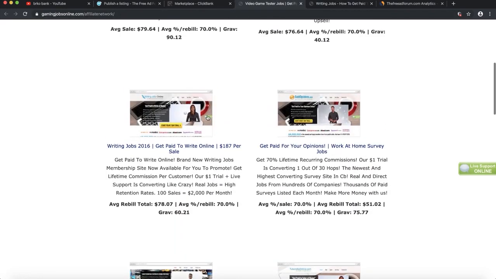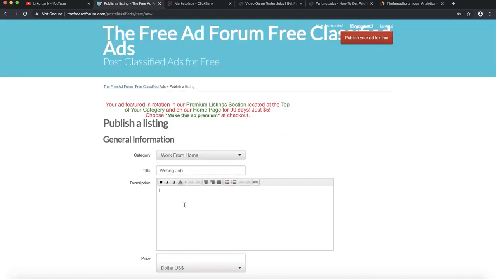offer and you really want to create some text like if you're looking to make money from your private home, your own home, then writing job is best for you, and you have to create some longer tags explaining why writing job is the best one for them, and at the end you can place your affiliate link. You can use some link shorteners to make this link look much better. In case you don't like how it looks, you can go and use bit.ly or tinyurl to make this link look a little bit better.